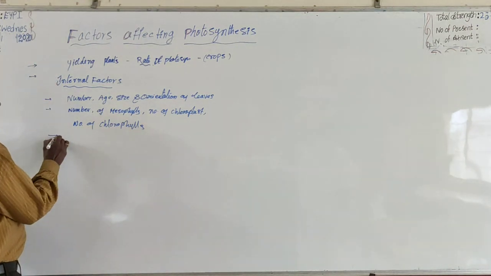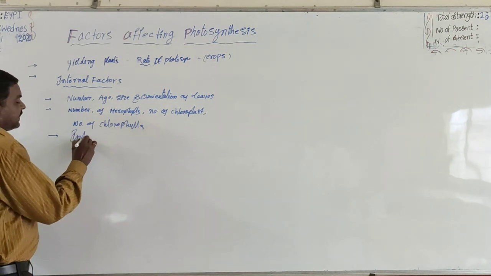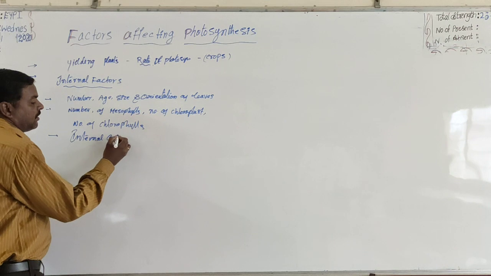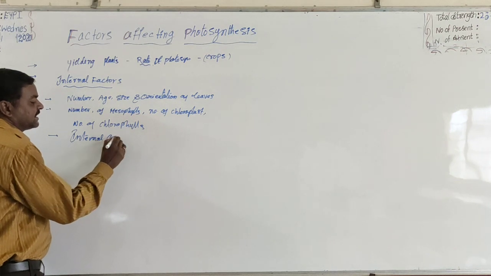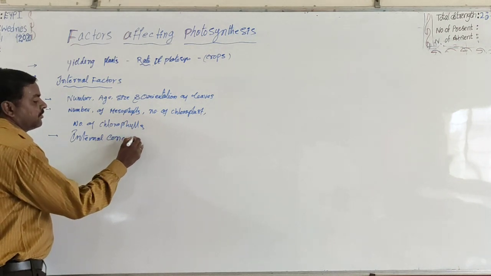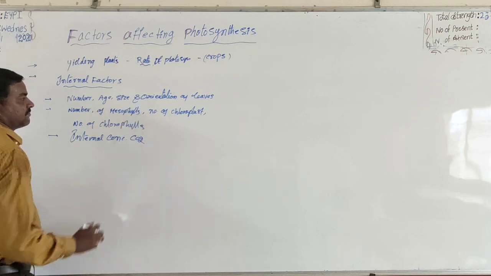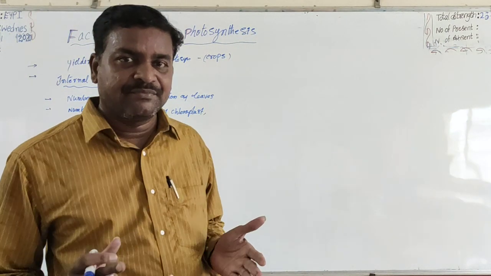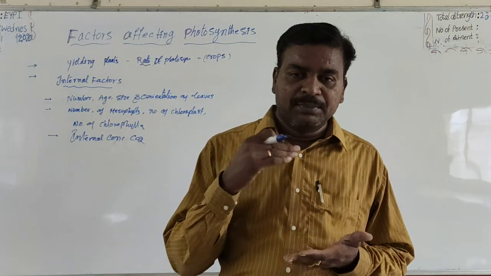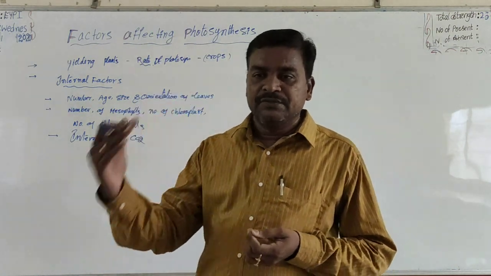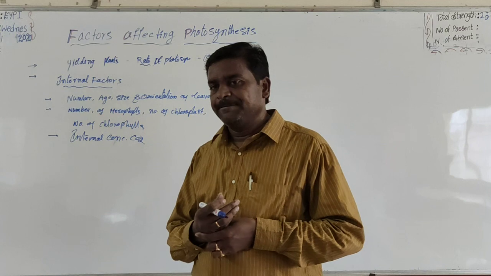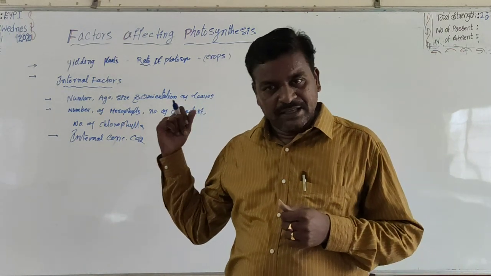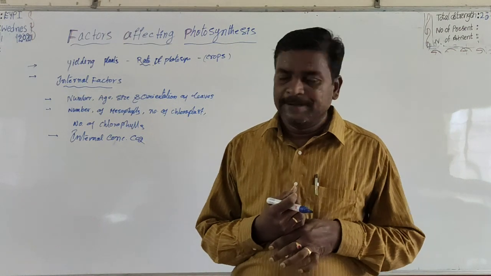At the same time, the internal concentration of carbon dioxide is also one of the internal factors that influence the rate of photosynthesis. Anyhow, yielding in crop plants can be calculated by the rate of photosynthesis.